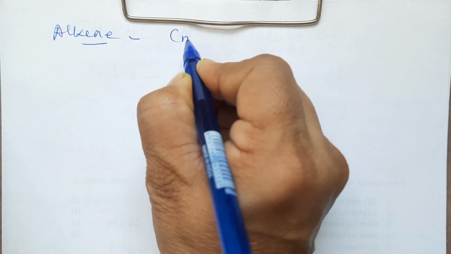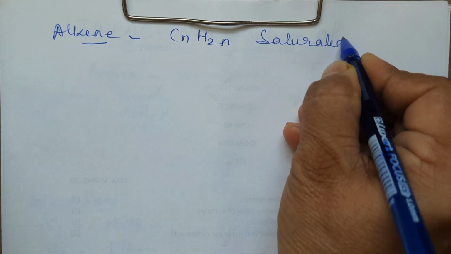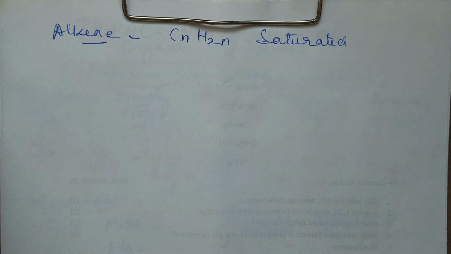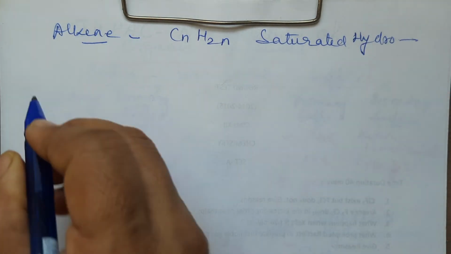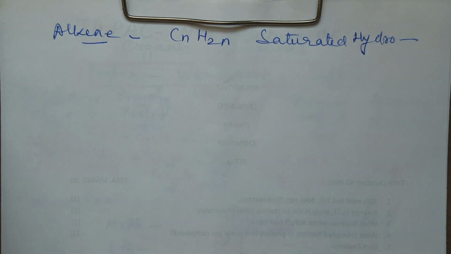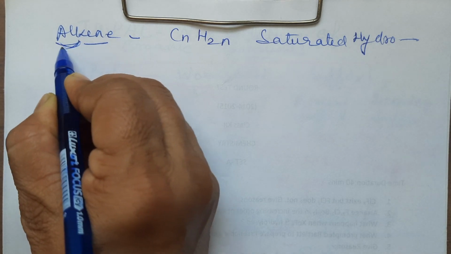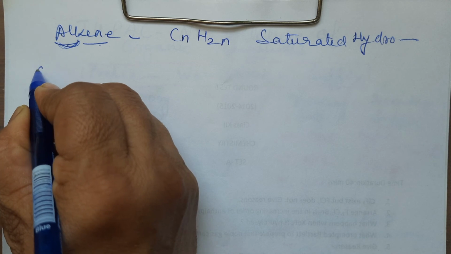Now let's take another type, that is alkene. The general formula of alkene is CnH2n. It is a type of unsaturated hydrocarbon. Any hydrocarbon which has a multiple bond, that is a double bond or a triple bond, is called an unsaturated hydrocarbon. Now, at least for an alkene, 2 carbon atoms are a must. In this, what is alk? Alk means word root. Ene means double bond. So, at least 2 carbon atoms are a must.